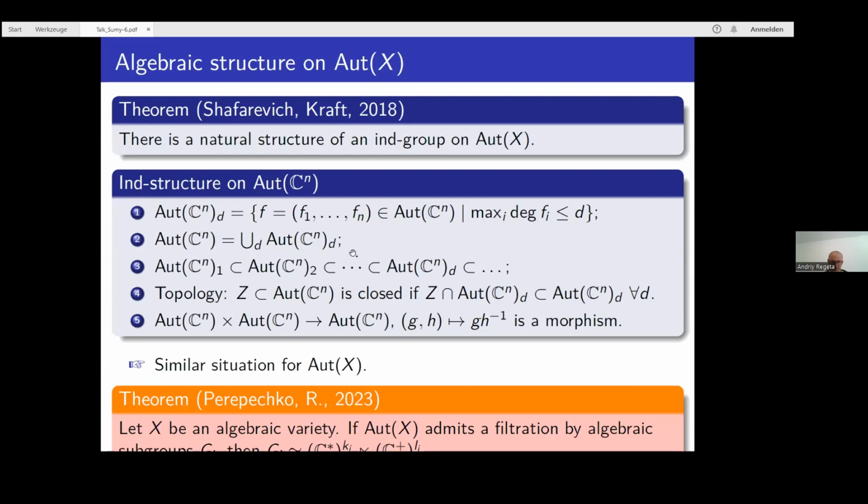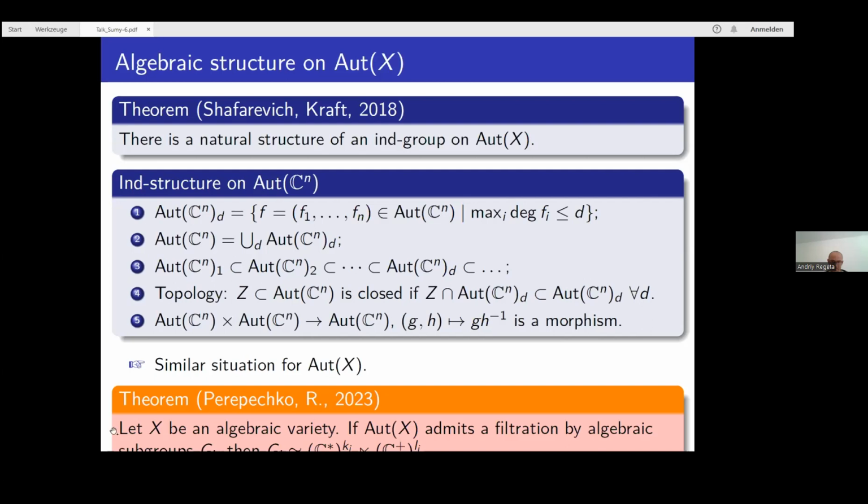Now it's important to mention that this finite dimensional piece here is not an algebraic group. It's very, very far from being an algebraic group. So the automorphism group of C^n cannot be presented as a union of algebraic groups. It cannot even be presented as a union of normal subvarieties. Nevertheless, for some automorphism groups, it may happen that there is a filtration by algebraic subgroups. So Aut(X) may be presented as a union of algebraic subgroups.